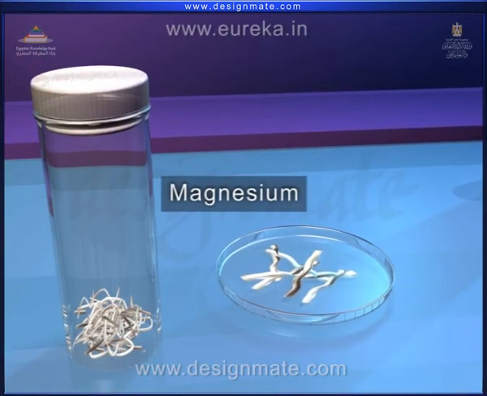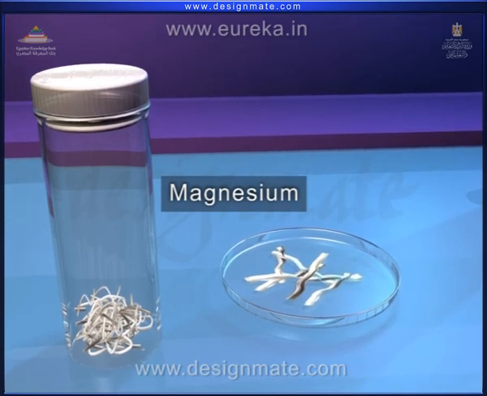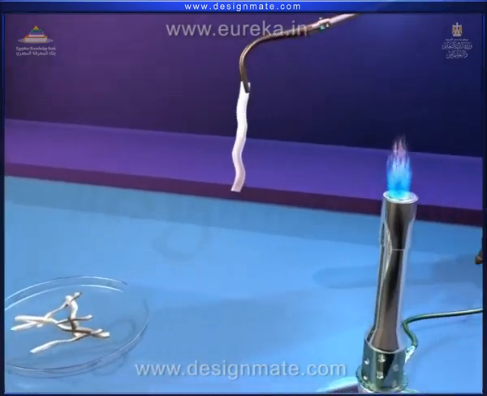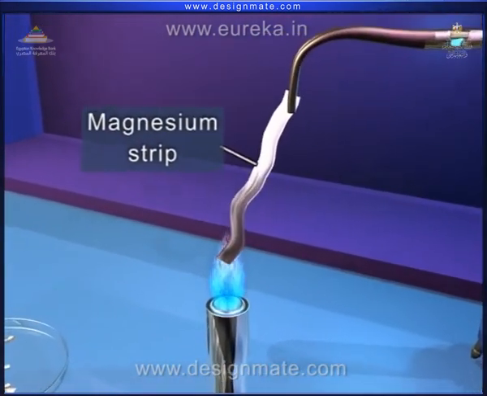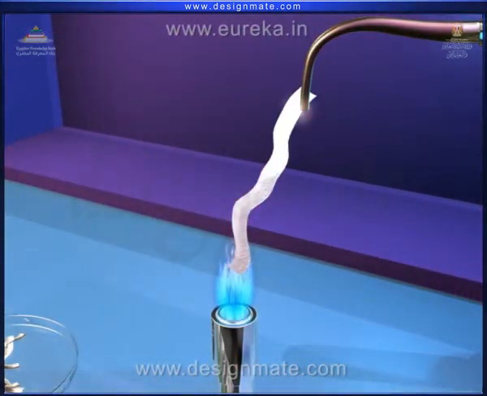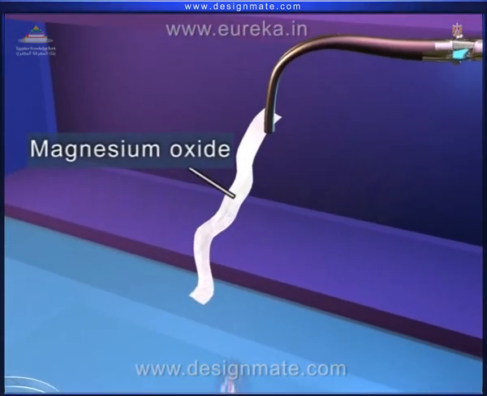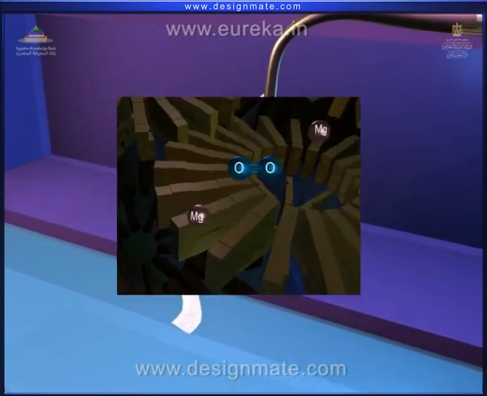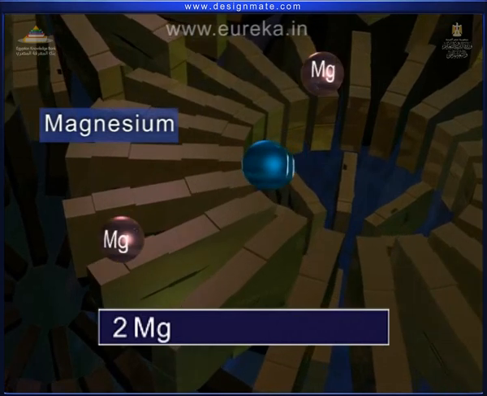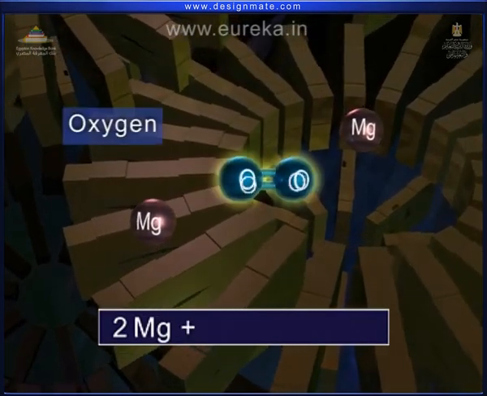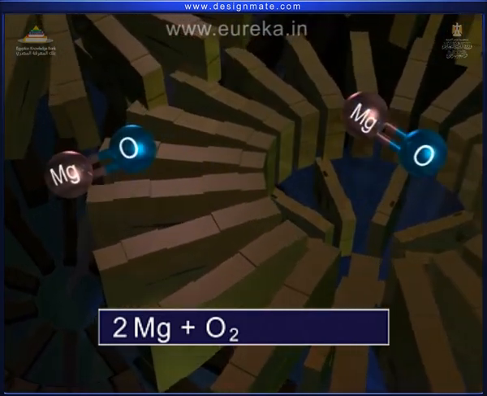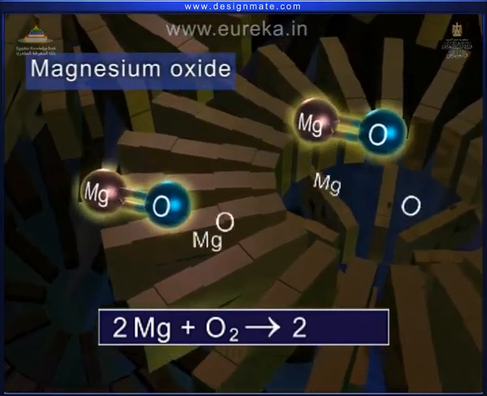Under ordinary conditions, metals like magnesium do not react with oxygen. But when a magnesium strip is heated in the presence of air, it burns with bright white light to produce magnesium oxide. Two moles of magnesium Mg react with oxygen O2 to give 2 moles of magnesium oxide MgO.